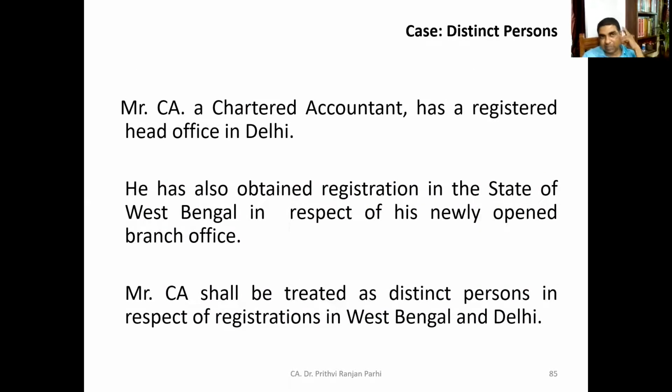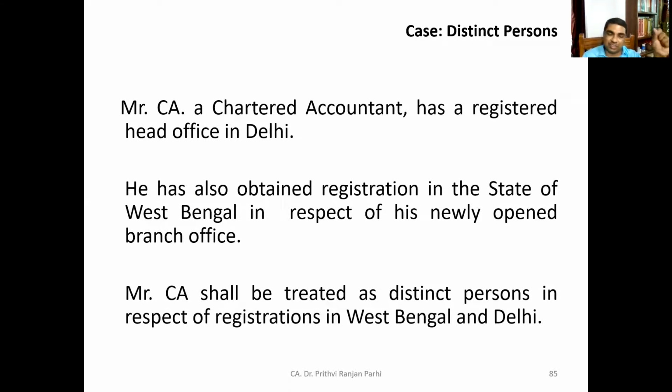Here is an example. Let us say Mr. CA is a chartered accountant with a registered office in Delhi. He has also obtained registration in the state of West Bengal. In this case, Mr. CA shall be treated as a distinct person in respect of the registrations in West Bengal and in Delhi, because there are two different registrations in different states.